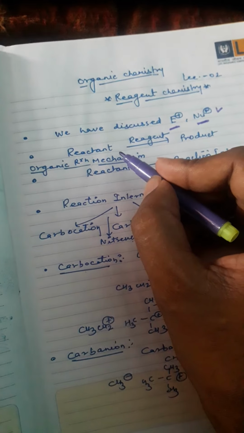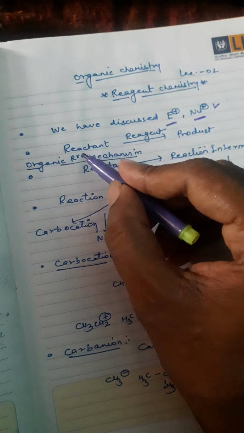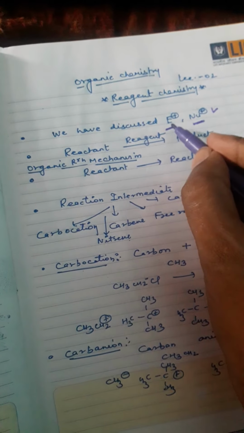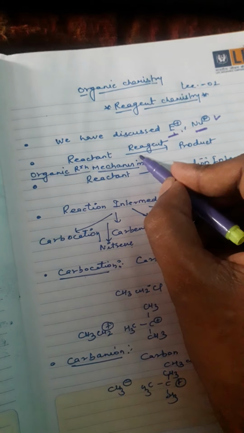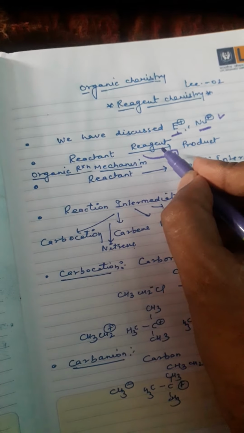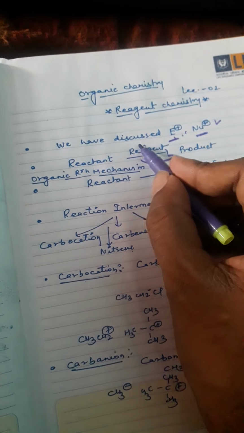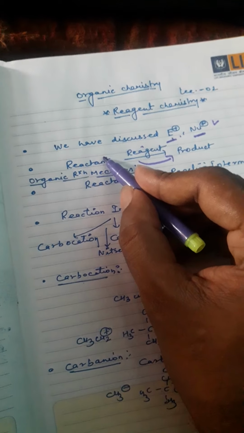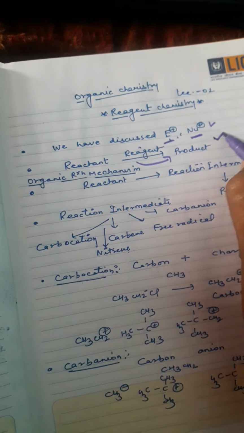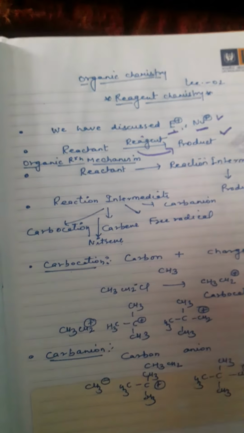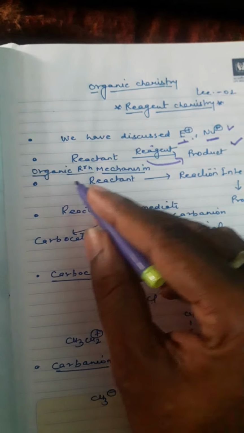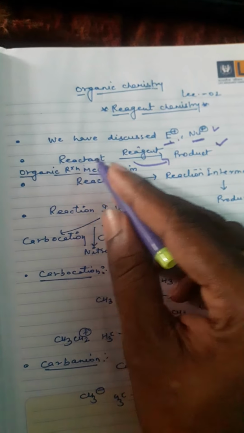With the help of an electrophile or nucleophile, the reaction will proceed to the formation of products. It helps to react with the reactant, by which the product in the reaction will be formed. So that is the function of electrophile and nucleophile. The second point is the conversion of reactant to products.